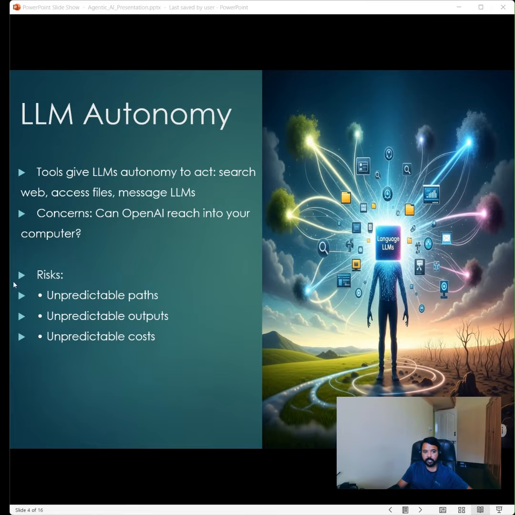One common risk we associate with this is privacy and security. Can OpenAI or any other AI developer reach into your computer? This highlights the critical need for robust security measures, clear permissions, and ethical guidelines as these systems become more integrated into our digital lives.